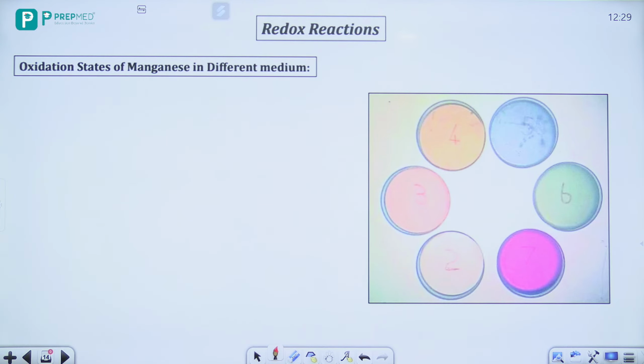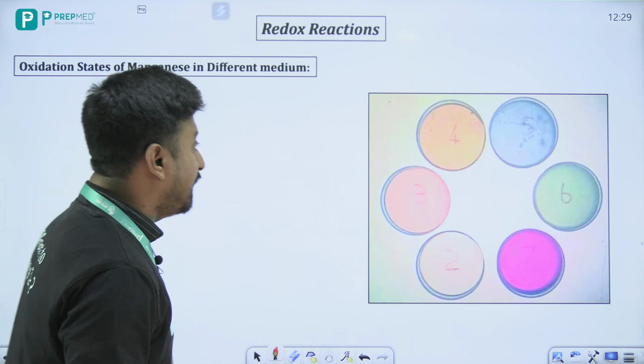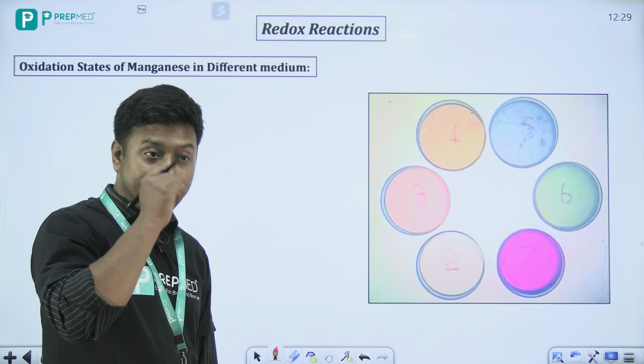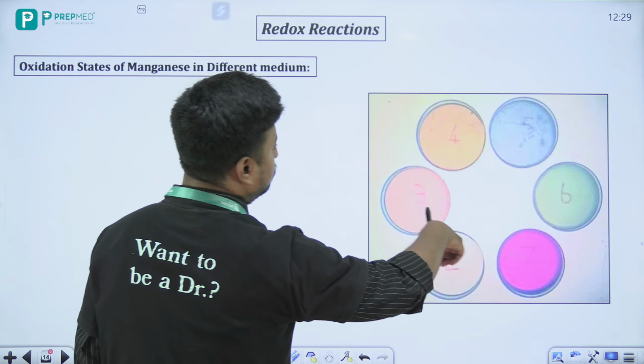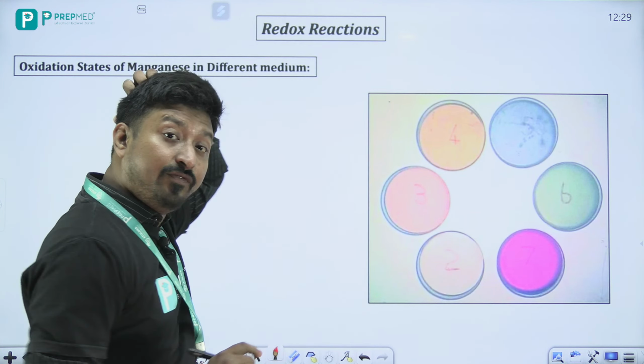Acha, now this is very important, that is manganese oxidation states. Now I have 2 already video lectures, you can check that, the different medium, what are the oxidation states of the manganese. So remember always that manganese has total 1, 2, 3, 4, 5, 6 oxidation states, and all of these oxidation states have different colors.